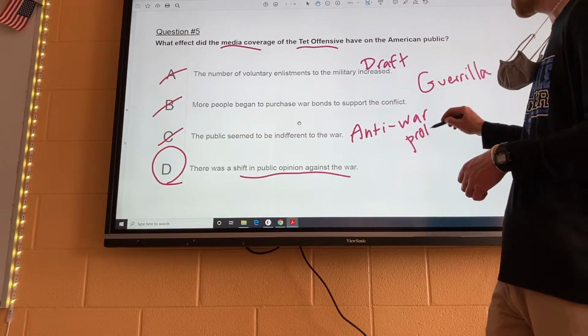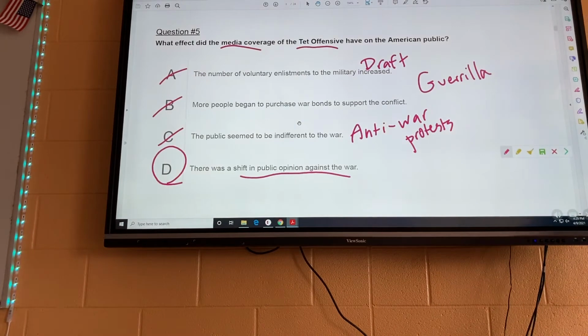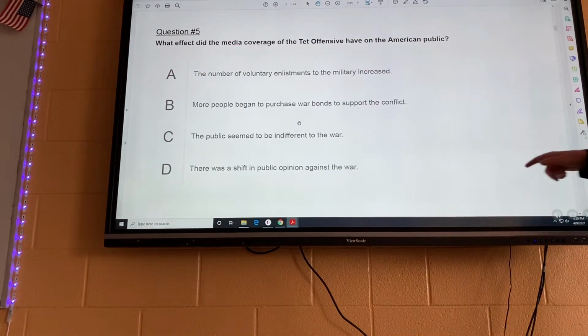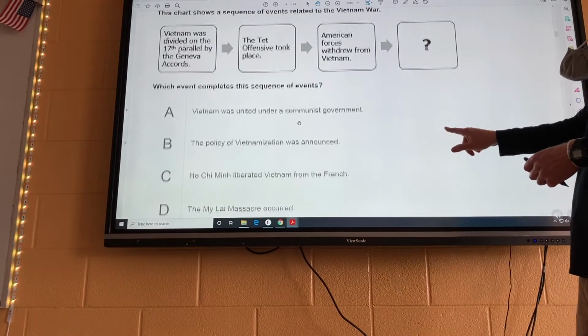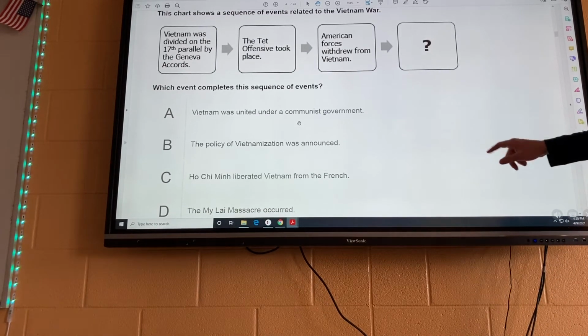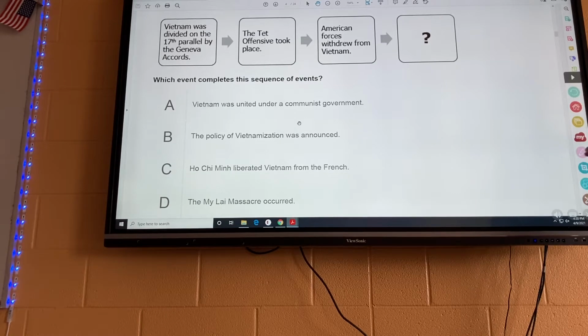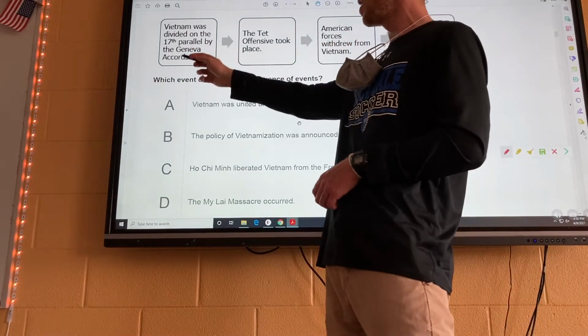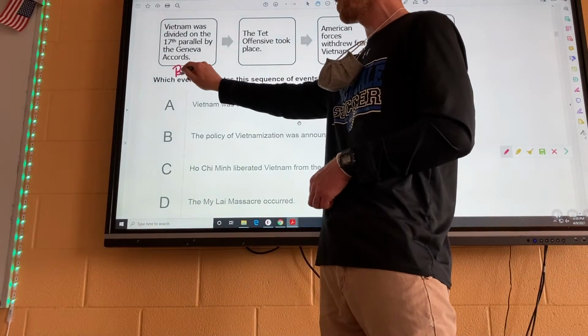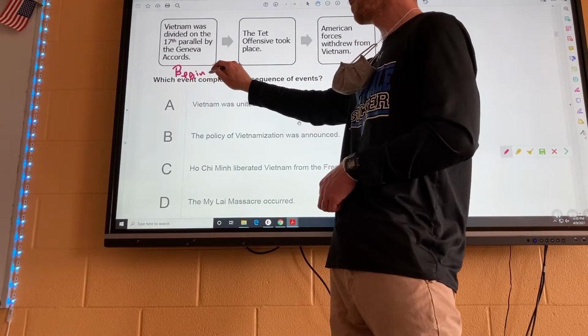Okay, so your best answer is going to be D. Okay, moving right along. This chart shows a sequence of events related to the Vietnam War. Here are some details from Vietnam. Vietnam was divided on the 17th parallel by the Geneva Accords. This is kind of the beginning of the Vietnam story, okay?